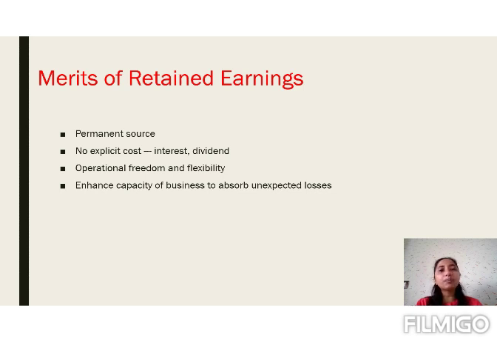But during that lockdown period also, the businessman has to incur some expenditure. For example, some amount of salary has to be given to the employees. Now to bear those unexpected losses, if the business has a good amount of reserve or a good amount of retained earning, the company can easily bear those particular losses. So this retained earning is important for absorbing unexpected losses.